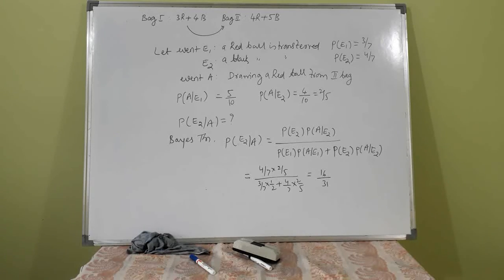E1 is transferring a red ball. E2 is transferring a black ball. Then probability of E1 is 3 by 7, and probability of E2 is 4 by 7. How much is it?